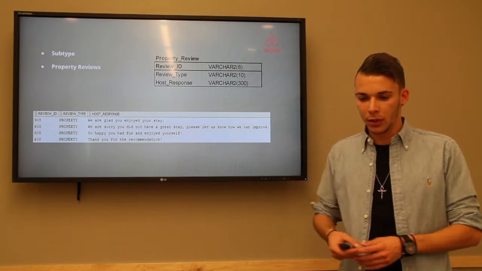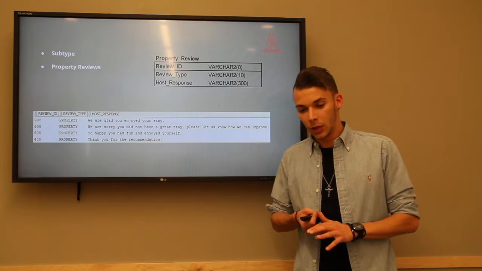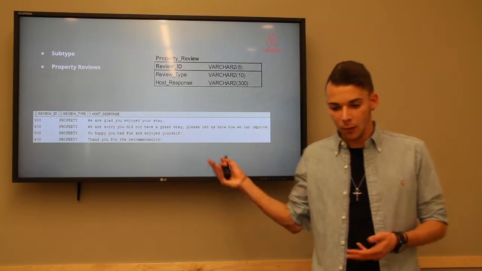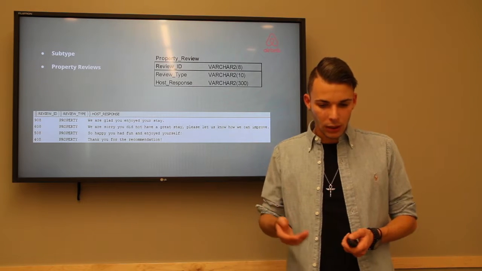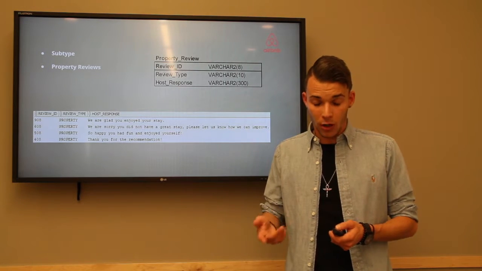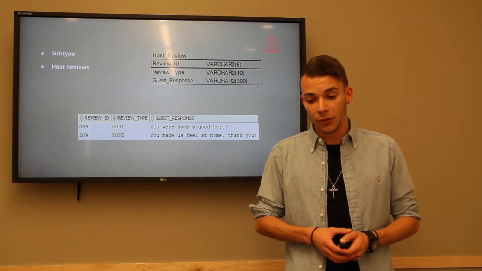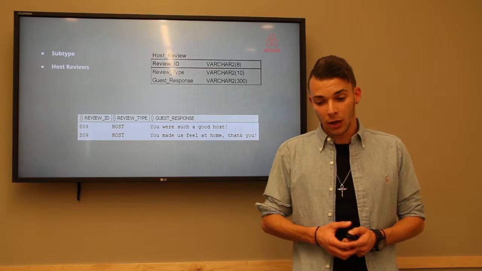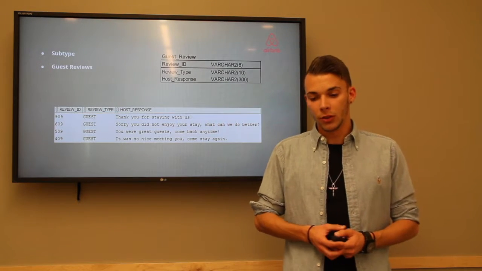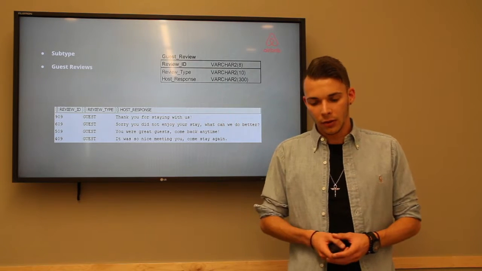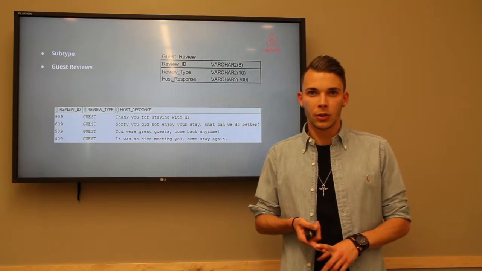And as you can see in the property review, we have a specific host response that is, for example, "We are glad you enjoyed your stay," and that's just one subtype of 3 different subtypes. The next subtype would be the host review with a guest response, and the guest review with another host response. And the important thing about those tables is that you can just have one of those reviews and not